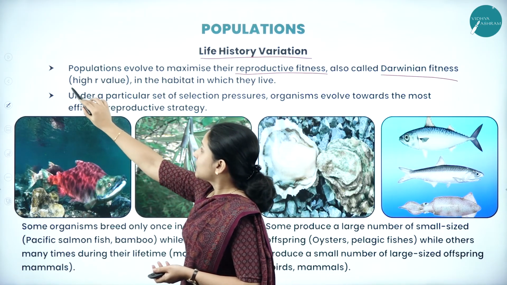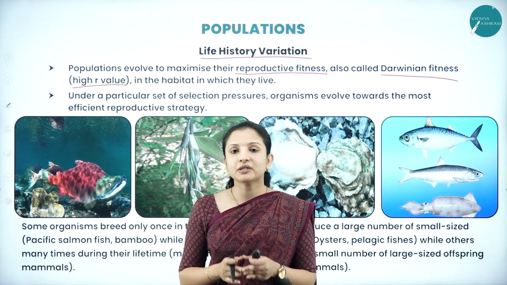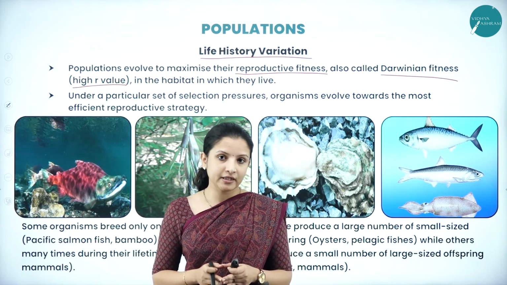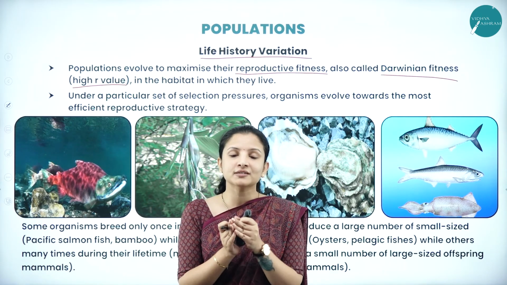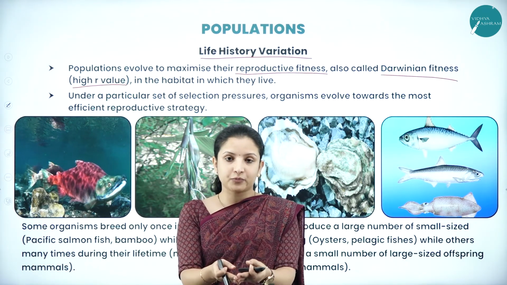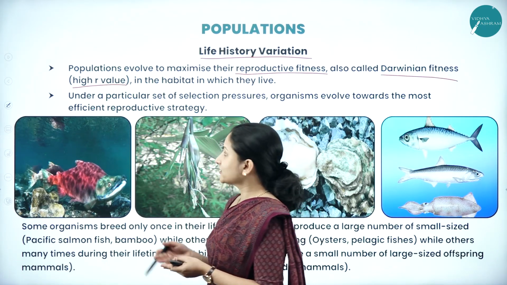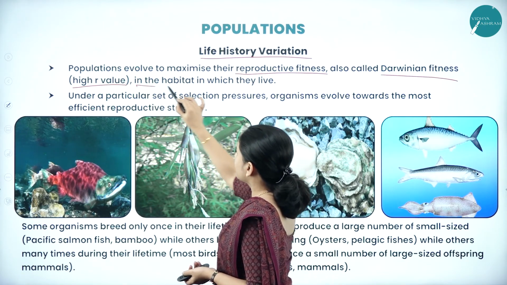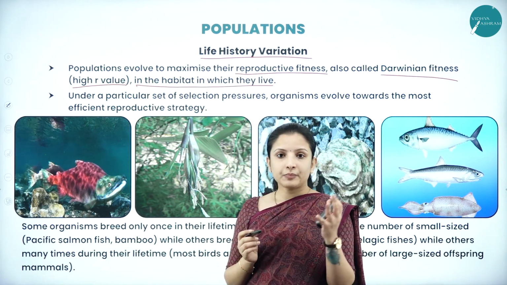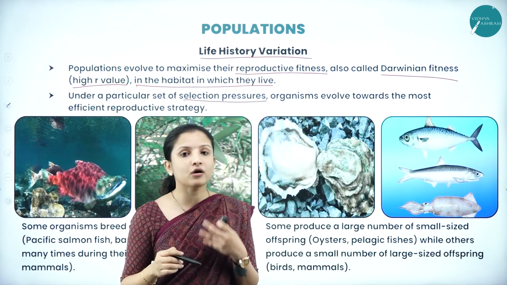So, these have a higher r value. That is, r is nothing but the intrinsic rate of natural increase. They have a higher intrinsic rate of natural increase because they are fit and capable of reproducing, therefore adding to the population. That is why they have a higher r value in the habitat in which they live. Under a particular set of selection pressures, organisms evolve themselves.